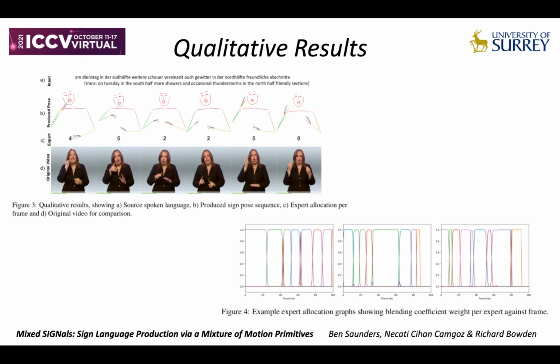Qualitatively, it can be seen that our model produces varied expert allocation for different sections of a continuous sign language sequence, utilizing the full motion of the mixture of motion primitives architecture.